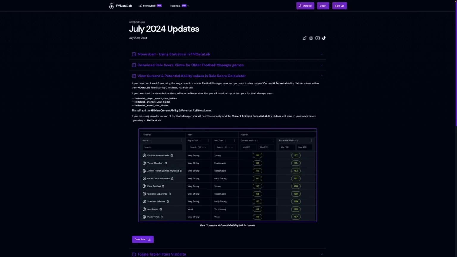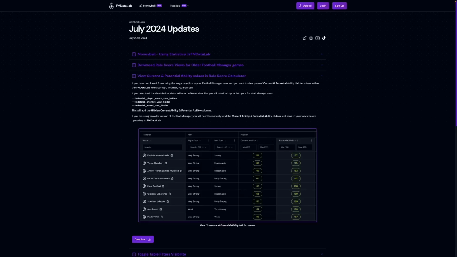If you have purchased and are using the in-game editor in your Football Manager save, and you want to view players' current and potential ability hidden values within the FMDataLab role scoring calculator, you now can. You can download the updated views zip file from this button or from the download views tutorial page. There will be 3 new view files appended with underscore hidden that you will need to import into your Football Manager save. This will then add the hidden current ability and potential ability columns.